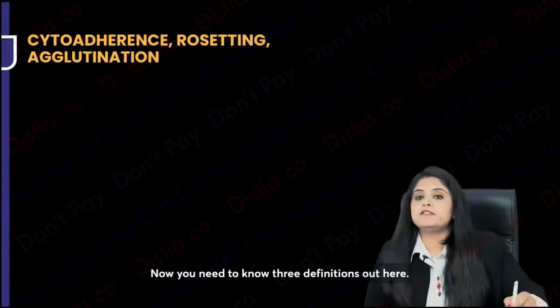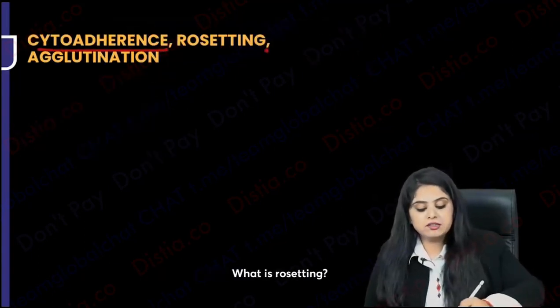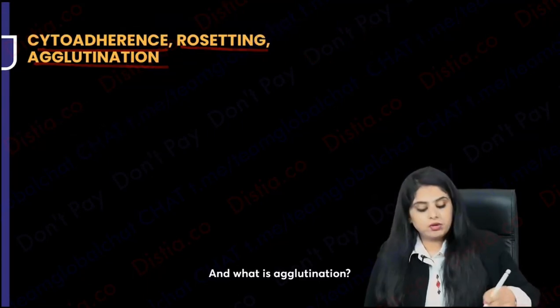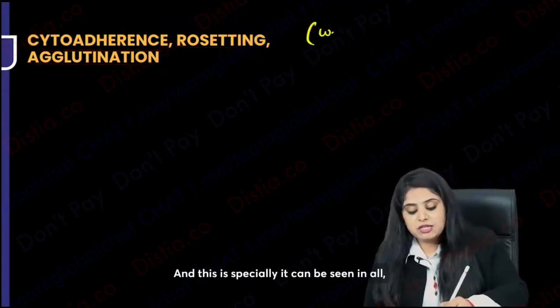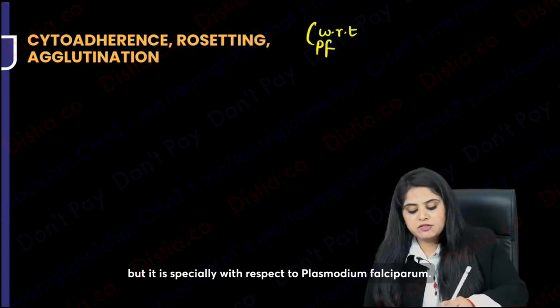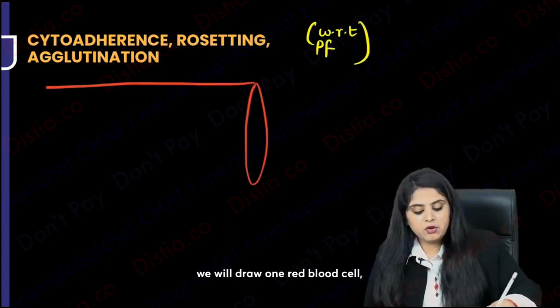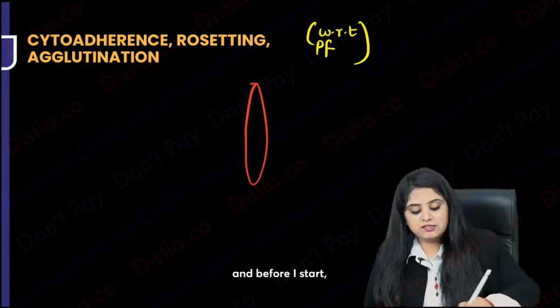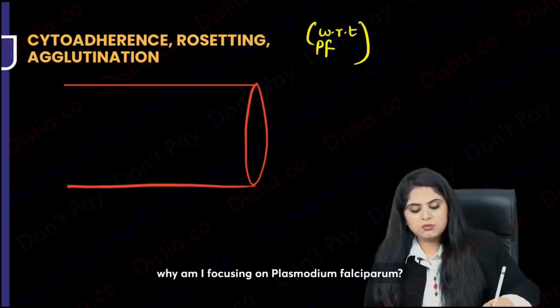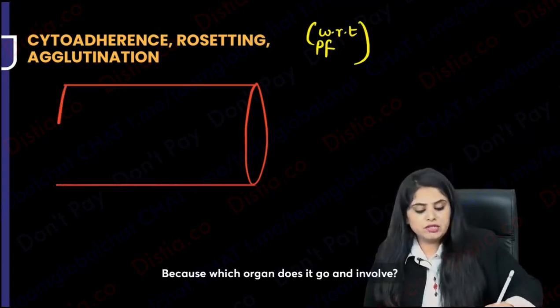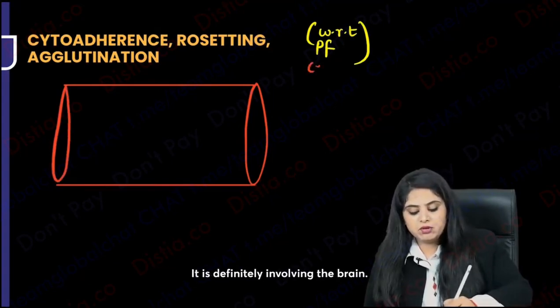Now you need to know 3 definitions here. What is cytoadherence? What is rosetting? And what is agglutination? This can be seen in all, but it is especially seen with Plasmodium falciparum. So what I'm going to do here is draw one red blood cell. Before I start, why am I focusing on Plasmodium falciparum? Because which organ does it involve? It is definitely involving the brain. It is causing cerebral malaria.